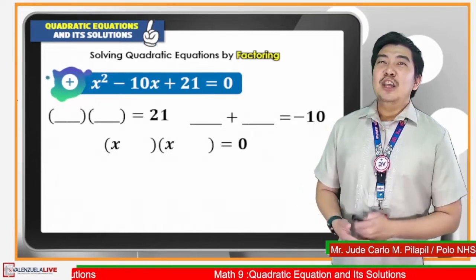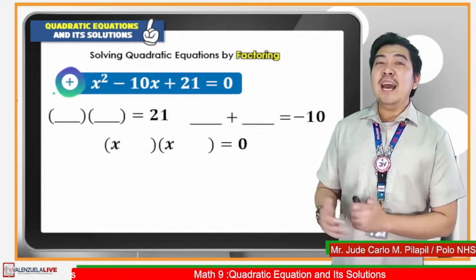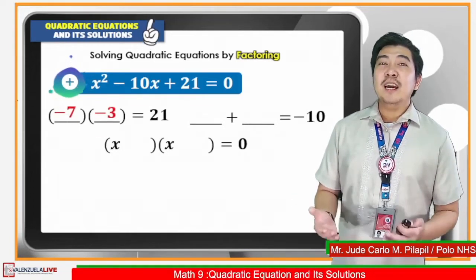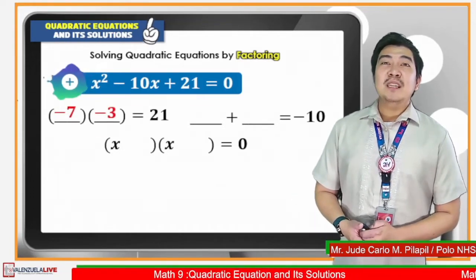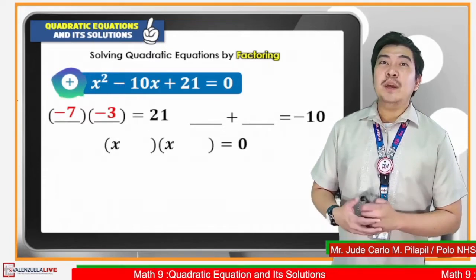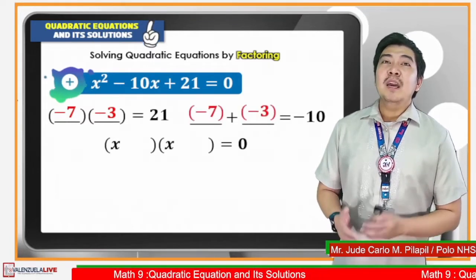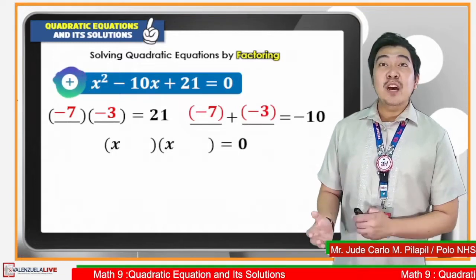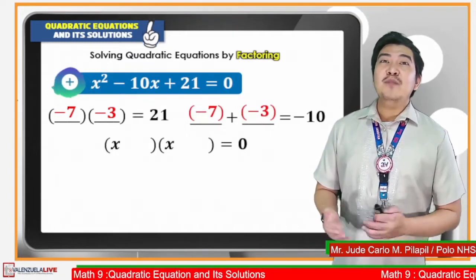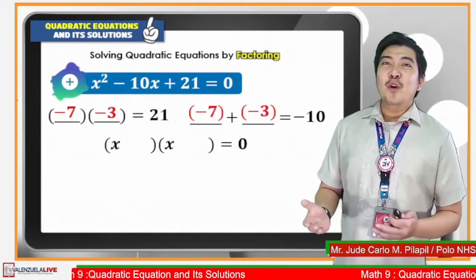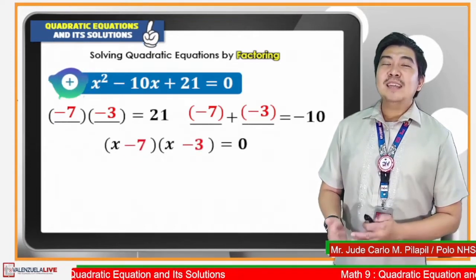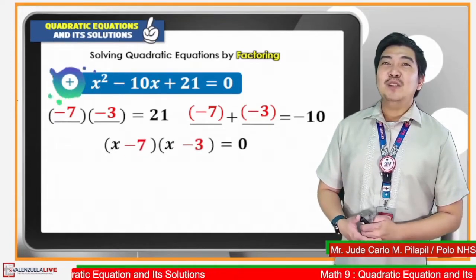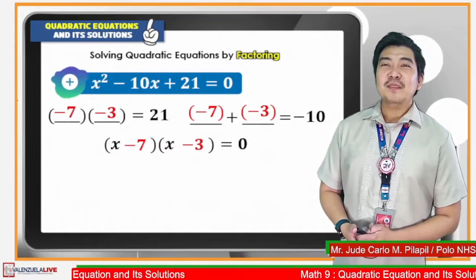Very good. The numbers are negative 7 and negative 3. So let us check. Negative 7 times negative 3 will give us positive 21. At the same time, if we add the numbers, negative 7 plus negative 3, that will give us negative 10. Therefore, the factored form is x minus 7 times x minus 3 is equal to 0.